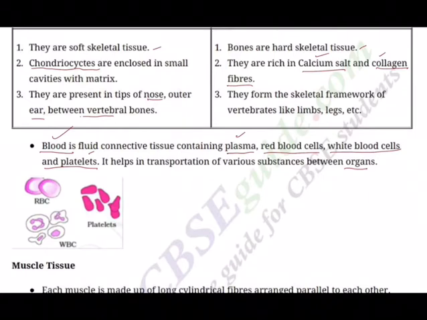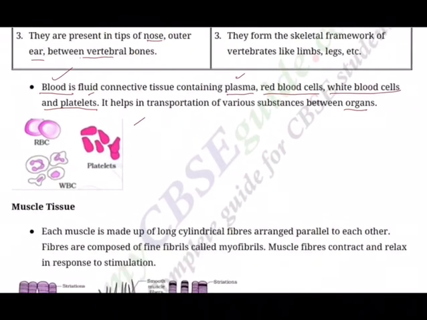It is the main circulating tissue that helps in transport of various substances like glucose, oxygen, and in throwing out all the waste materials, and of course minerals like sodium, potassium. These are all very important. Hence, we consider blood as a specialized connective tissue.